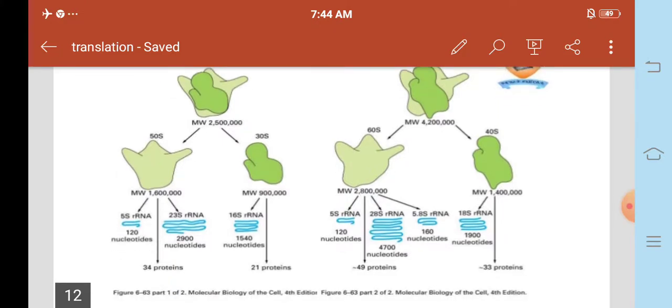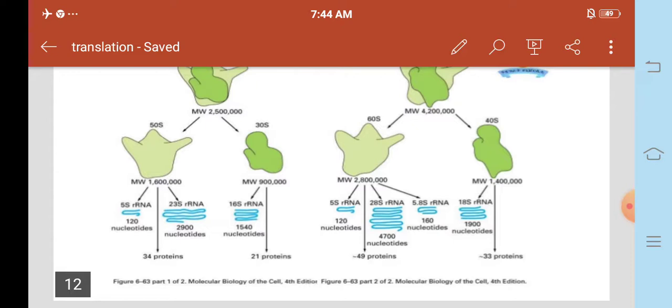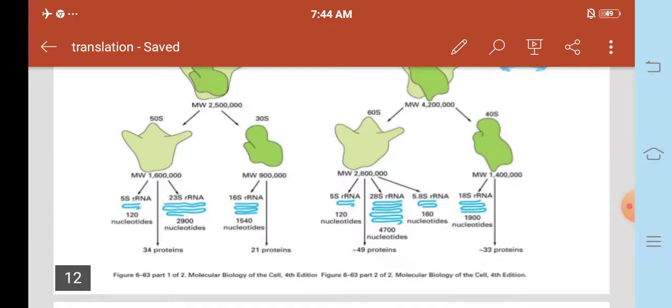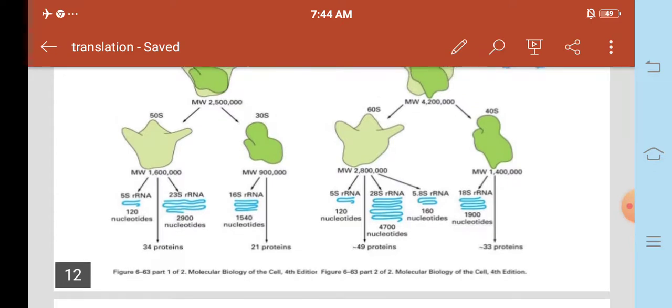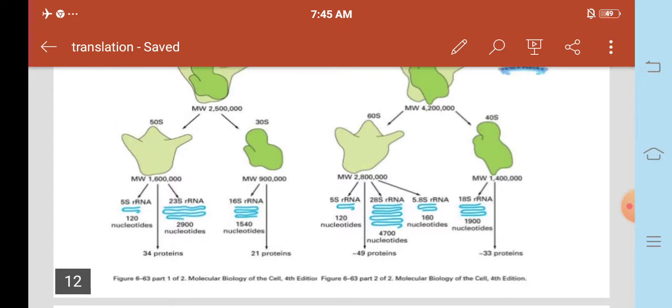Next, the 50S subunit RNA is divided into 5S rRNA and 23S rRNA. The 30S subunit consists of 16S rRNA. The 5S rRNA consists of 120 nucleotides, 23S rRNA contains 2900 nucleotides, and 16S rRNA contains 1540 nucleotides. The 50S subunit contains 34 proteins, and the 30S subunit contains 21 proteins.